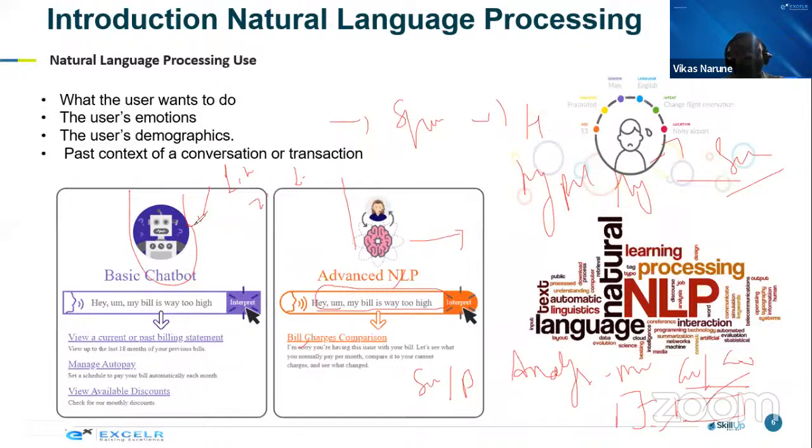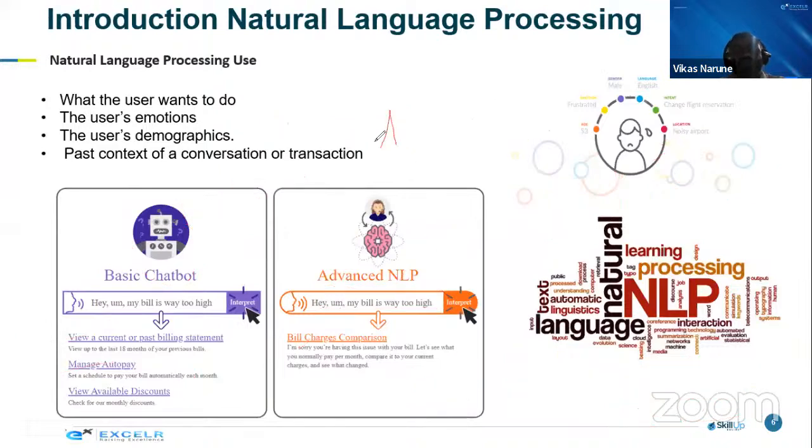A basic chatbot would have given only 1, 2, 3, or 5 options. Please check your bill and go back. View current summary, make auto pay, or avail of the discount. Not this way. Now, what they have done is introduce this analysis part here. They have introduced the human touch, the human brain part, right?